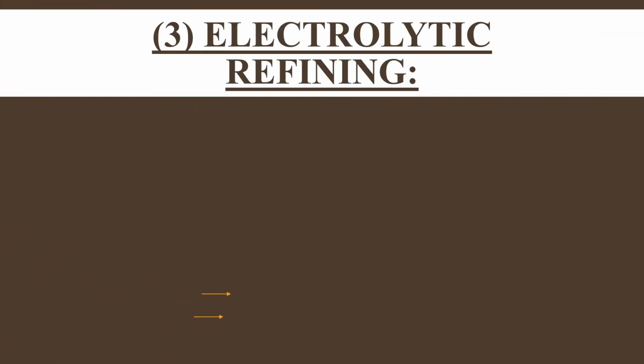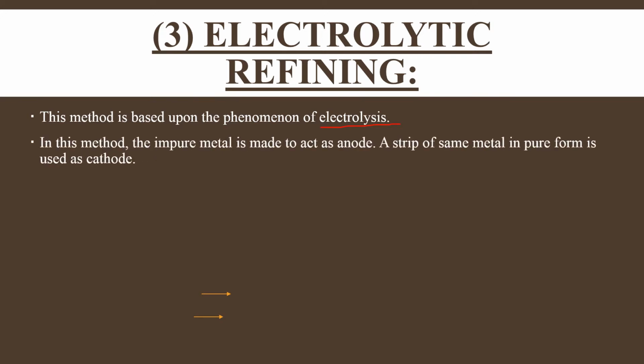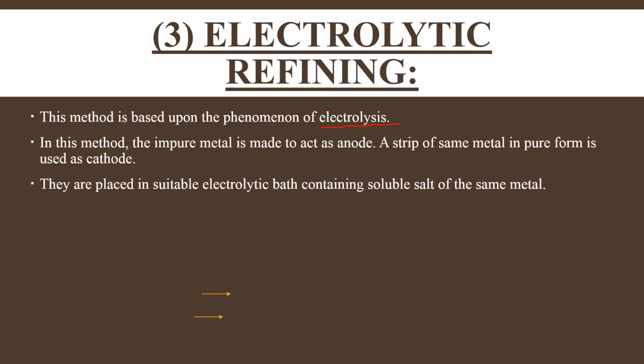Now come to the next, electrolytic refining. This method is based upon the phenomena of electrolysis. And in this method, the impure metal is made to act as anode. Impure metal will be present at anode, and a strip of same metal in a pure form is used as cathode. So anode will act as an impure metal and the cathode will act as a pure metal. Now they are placed in a suitable electrolyte bath containing soluble salt of same metal.